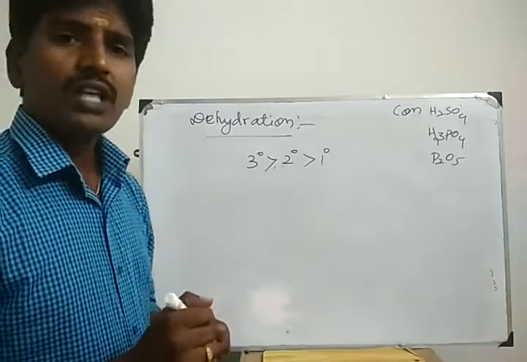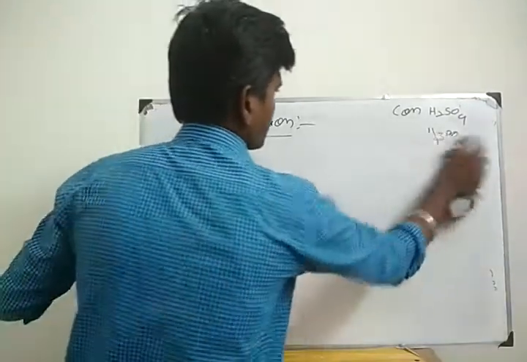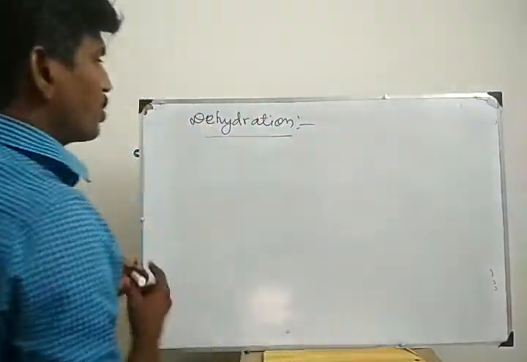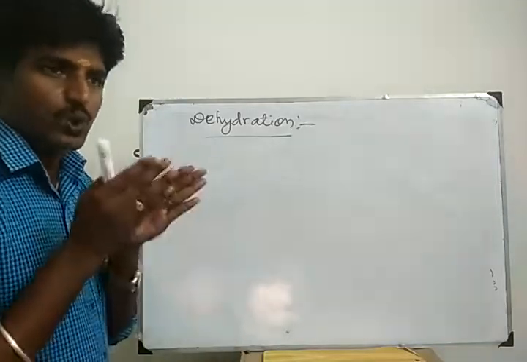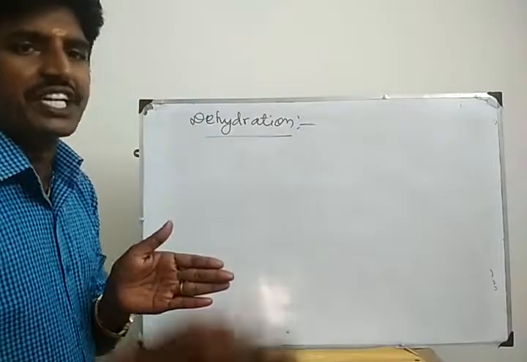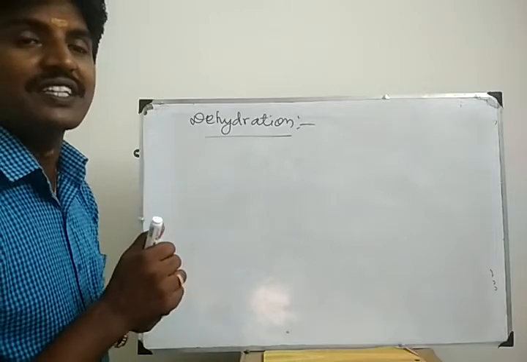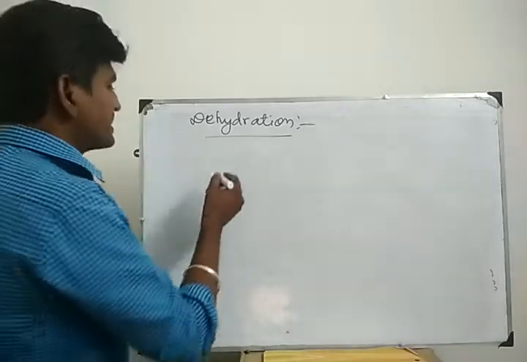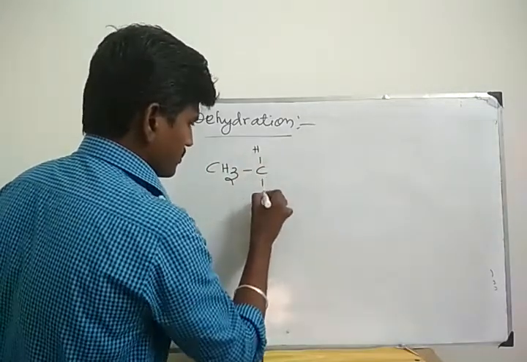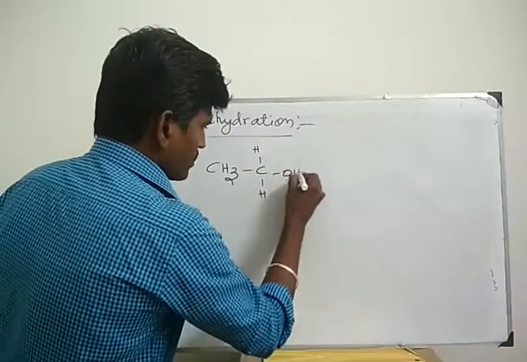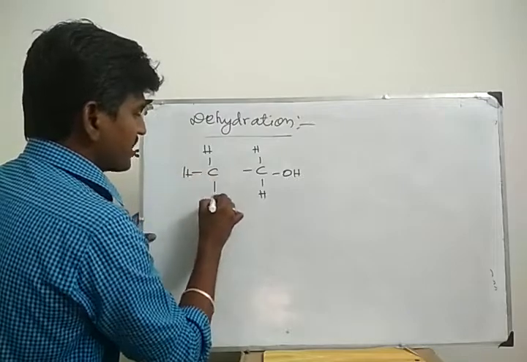First of all, I am going to do the dehydration process in a primary alcohol. Already you know very well, primary alcohols do not undergo dehydration very easily. It is too difficult. So if you want to do dehydration in primary alcohol, you have to add a strong dehydrating reagent. Here the concentrated sulfuric acid is a strong dehydrating reagent. Ethanol, we can write like this. First I will teach its reaction, then I will teach its mechanism.